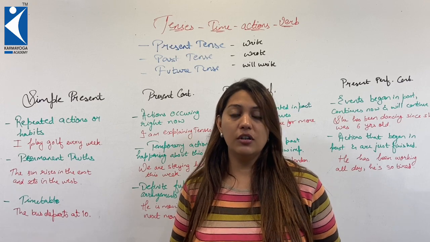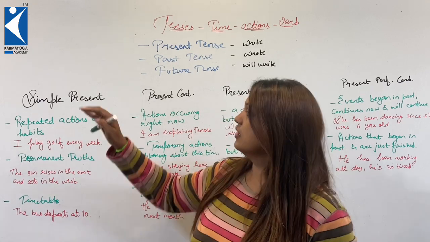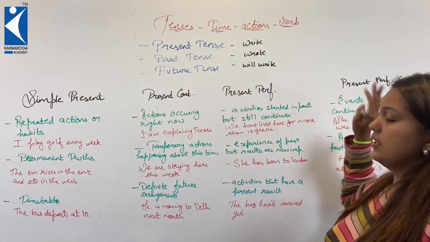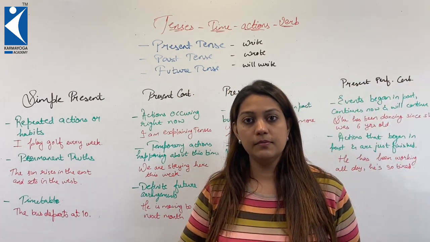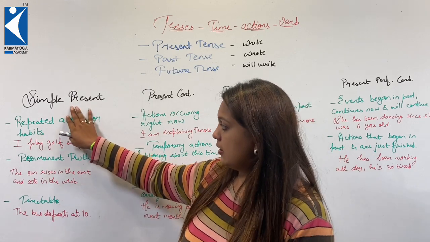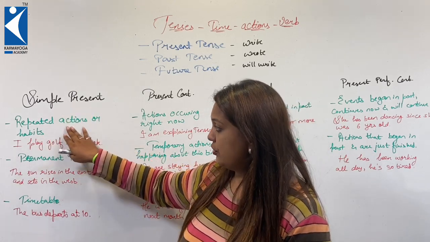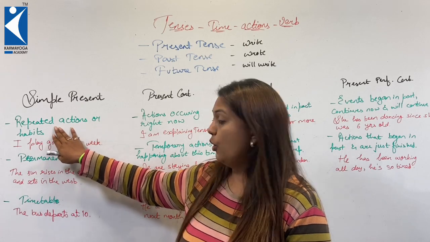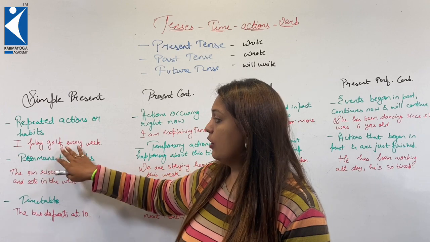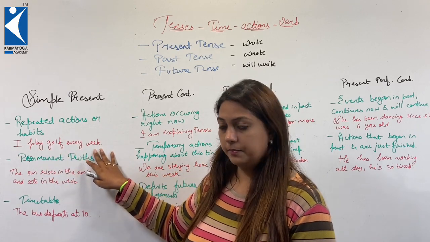There are four divisions of present tense, that is simple present, present continuous, present perfect and present perfect continuous. First, let us understand simple present. Simple present tense is used for the actions which are repeated or which are our habits. For example, I play golf every week.